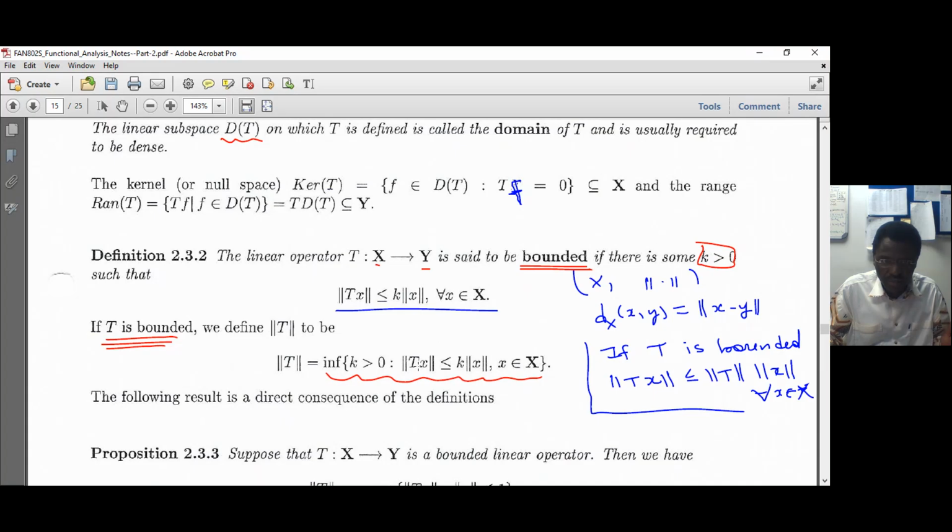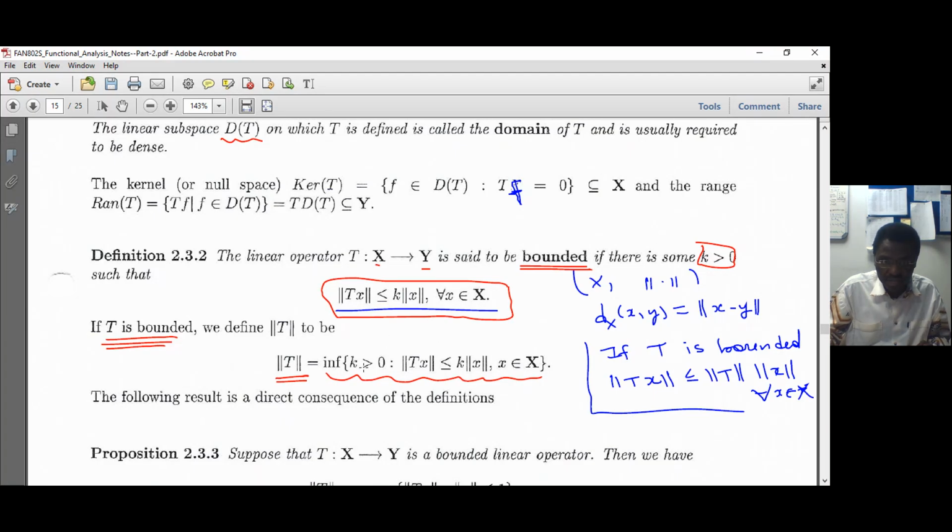It is bounded from below, therefore the infimum exists. That infimum of such k, because we take the infimum over all the k's that satisfy this, right? The infimum of that is what we call the norm of T. The norm of T is the infimum of k's for which this relation that defines a bounded linear operator is satisfied, right? So that this condition is satisfied.